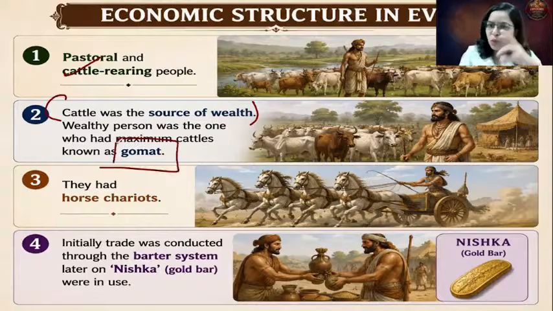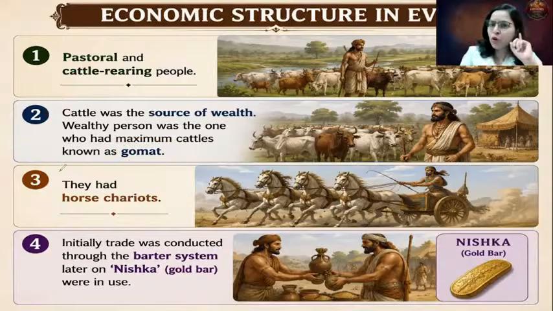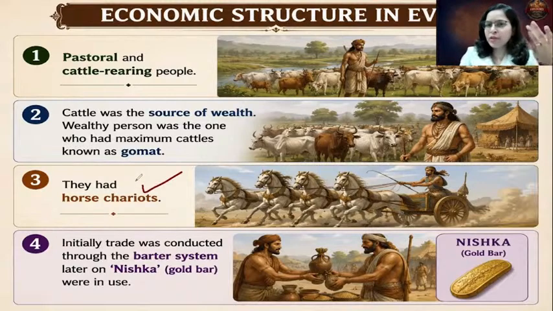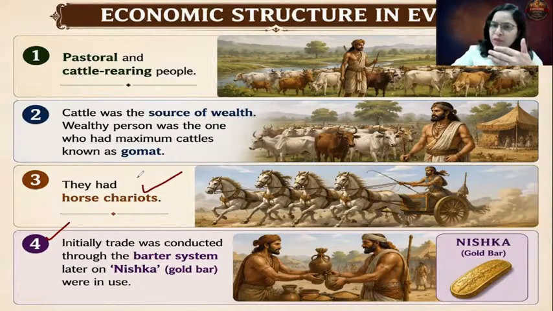So Gomat is the richest person. And what do we mean by the richest person? The one who has the maximum go, and go means cattle. The next important occupation of Aryans was making chariots, because Aryans were a warrior community and were very efficient in horse riding. So definitely chariot making was yet another occupation. The next important thing is, what about the trade? Aryans traded within the community, and the trade was in the barter system.